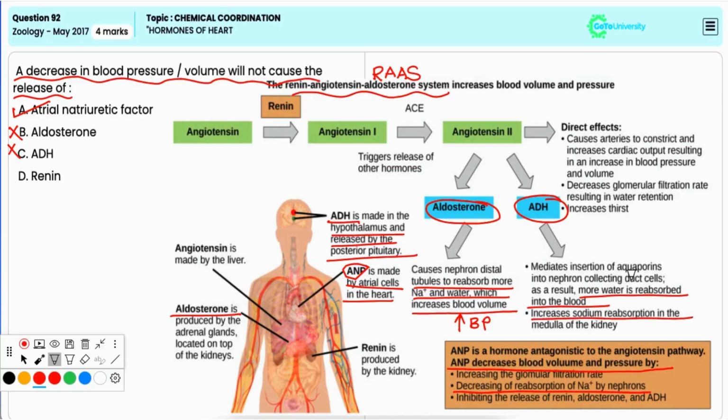Option D, renin. It is also incorrect because renin is released by the juxtaglomerular cells of the nephron in the kidneys in response to decreased blood pressure or volume, as it activates the RAS pathway, leading to vasoconstriction and increased blood pressure.